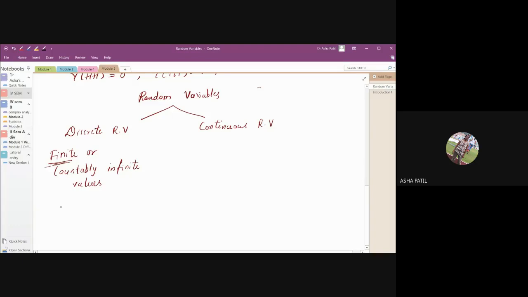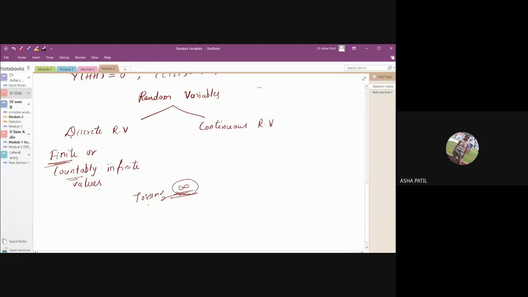Okay. And countably infinite means this experiment of tossing a coin, you can perform it an infinite number of times. But though it is infinite, it is countable. So we call them countably infinite values. Though you do it an infinite number of times, though it has infinite values, they are countable.